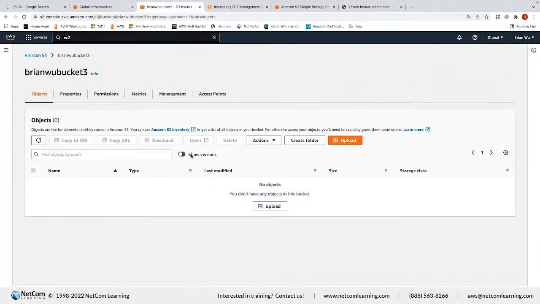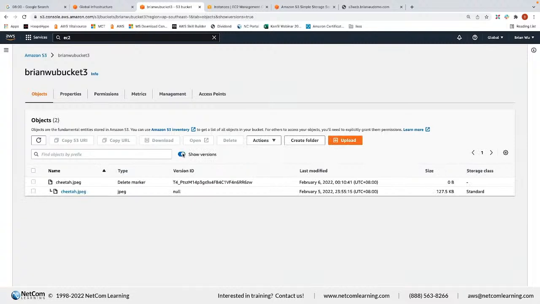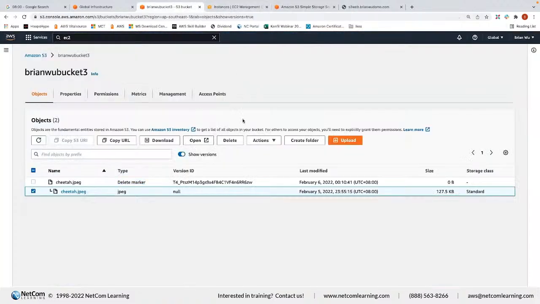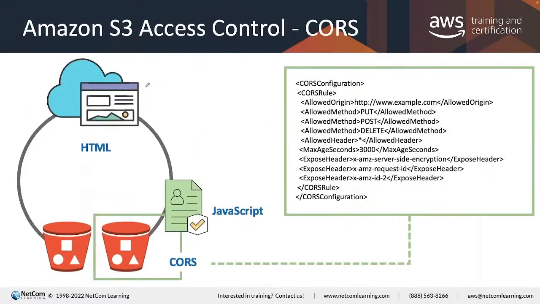However, you can see show versions, and if you click here, you can see this is just a delete marker. The most important thing here is that you can get back your previous version, in order to retrieve previous data that people accidentally delete or override. So this is versioning.